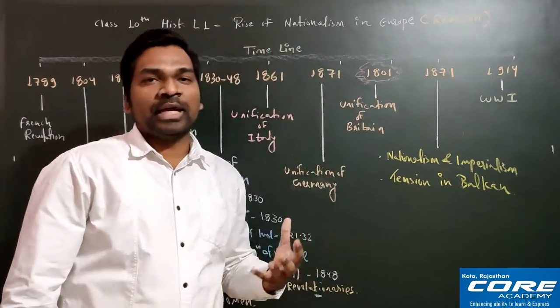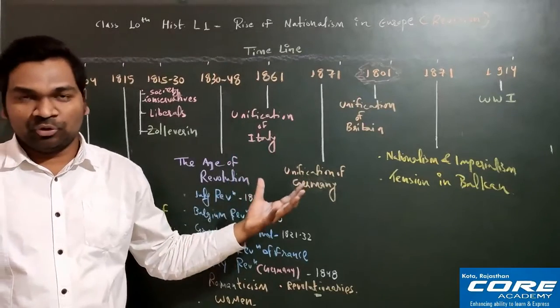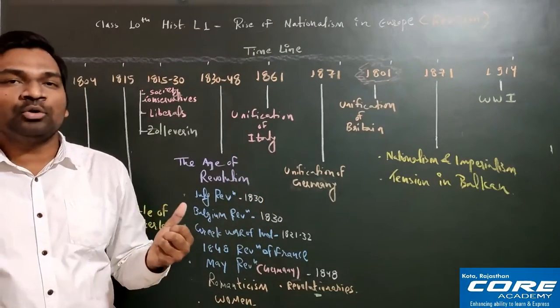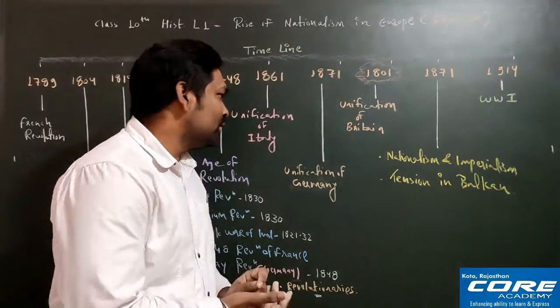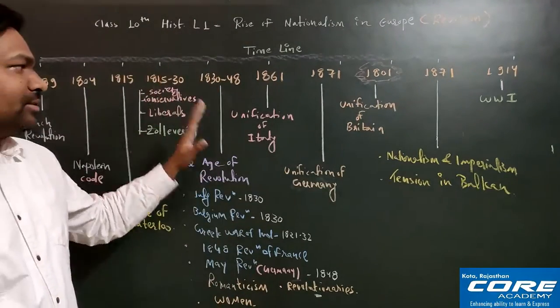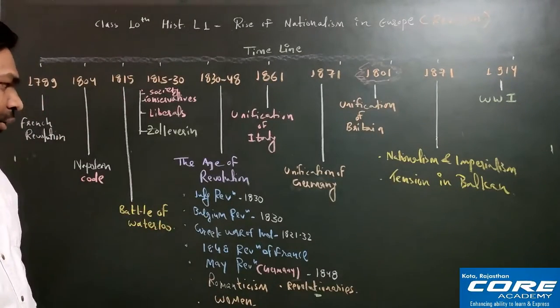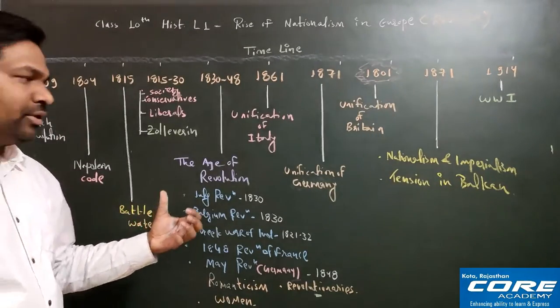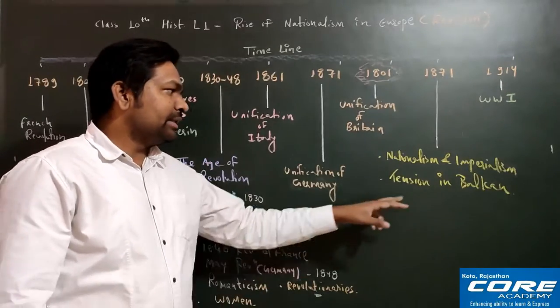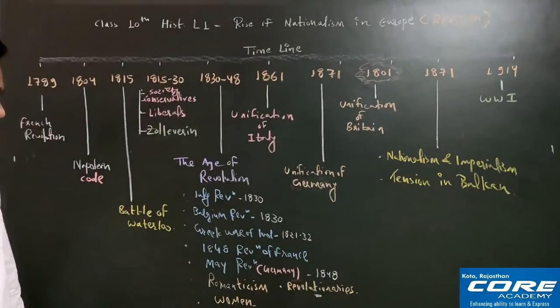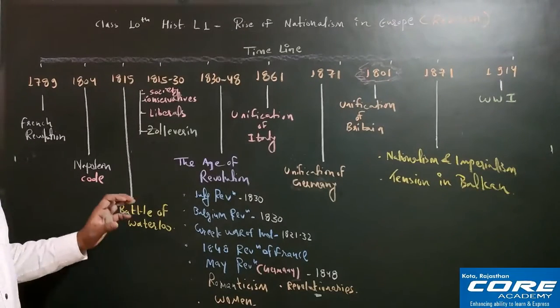So what is the meaning of nationalism and what is the meaning of Europe? Europe is a continent that you all know. Here we will discuss the European continent, all the countries you can see here, whether it is Italy, Germany, Britain, Belgium, or Greece. All the countries are related to the European continent only. This Balkan is also in Europe only. This is very, very important.